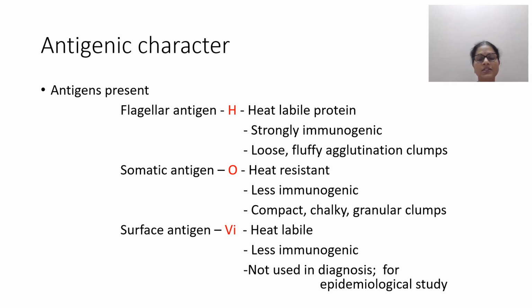The last antigen, that is the surface Vi antigen, is a heat labile protein. Vi antigen is a polysaccharide antigen enveloping the O antigen. It tends to get lost on serial subculture of the organism. It is thought to be related to virulence and hence called Vi antigen. It is again heat labile, less immunogenic and usually not used in diagnosis. But it has significance in epidemiological studies and also in vaccine development.